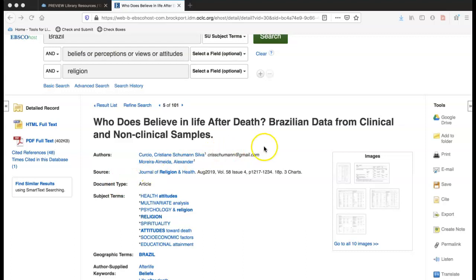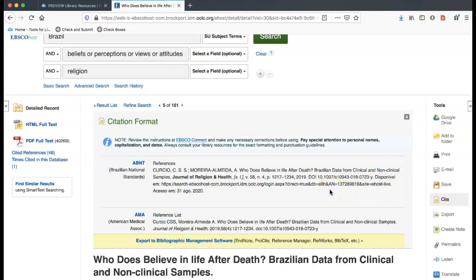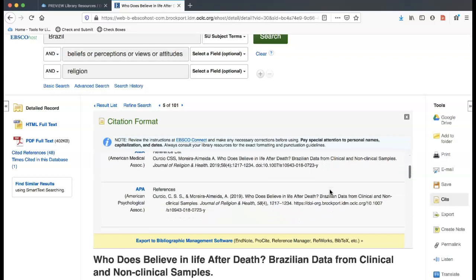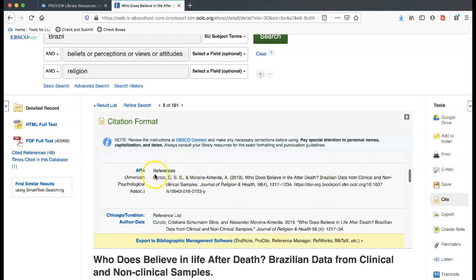And over on the right-hand side are a lot of tools for you to use. You could add this to your Google Drive if you use Google. You can print it, email it to yourself, save it. You can cite it. This is very helpful. All of our databases give a reference to citation. However, it's not 100% correct, so be careful. But know that you could take this and at least have most of the information you need in order to be able to cite it correctly.